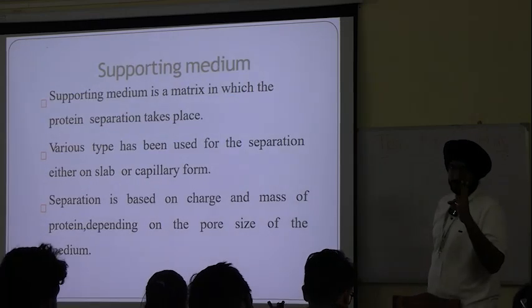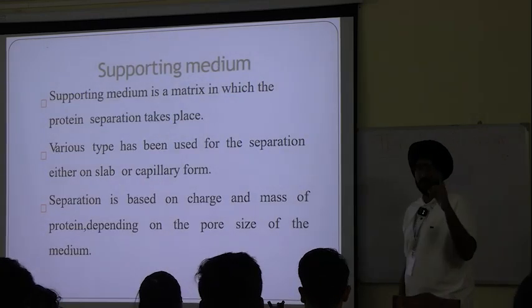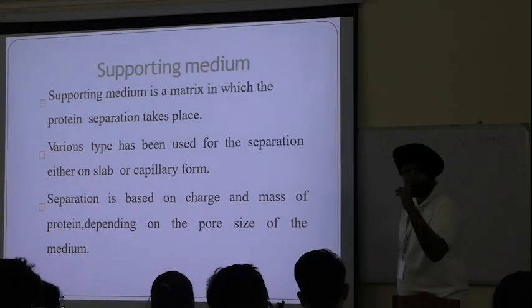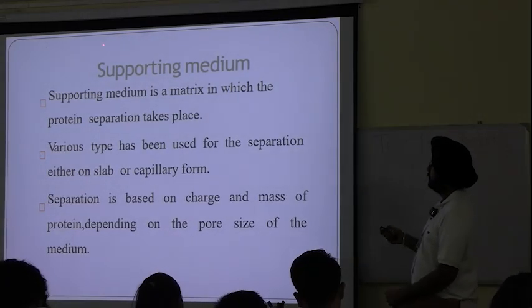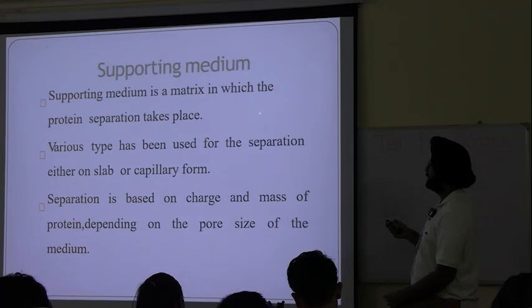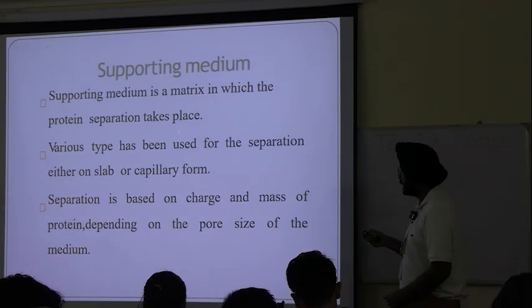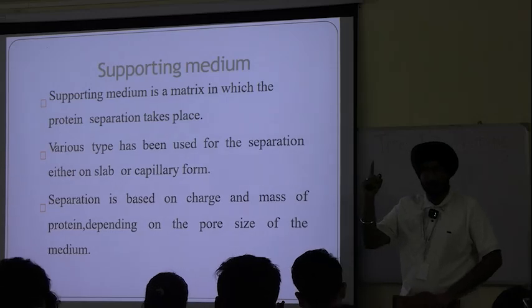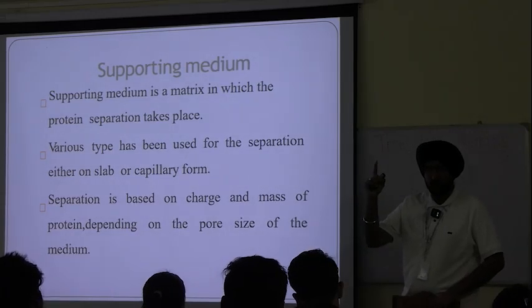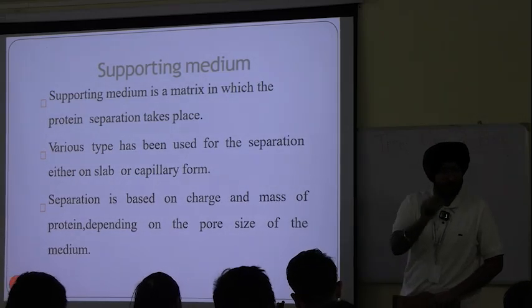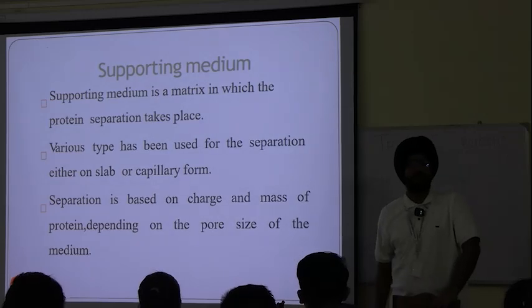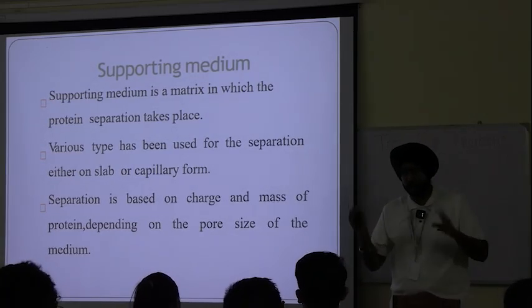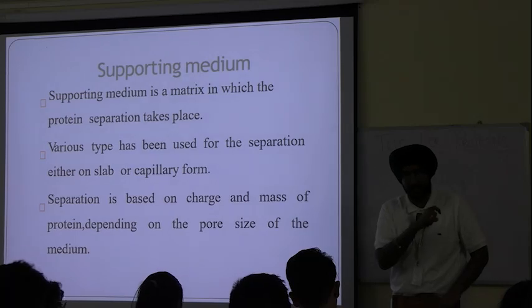Supporting media. Number 2. First one was buffer. Now next is support media. Supporting medium is a matrix in which the protein separation actually takes place. Now what is the main function of support media? On this, the separation actually takes place. Whatever we are separating, nucleic acids, proteins, whatever, it actually takes place on support media.